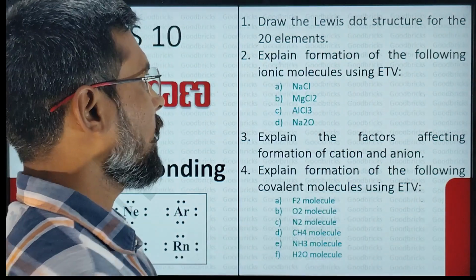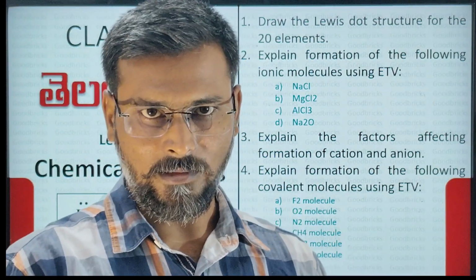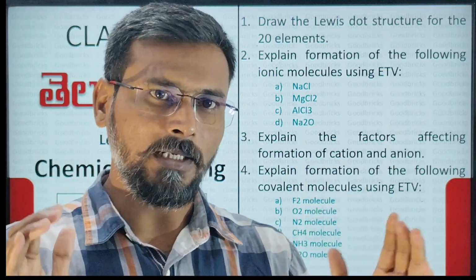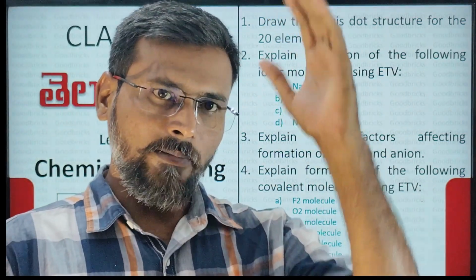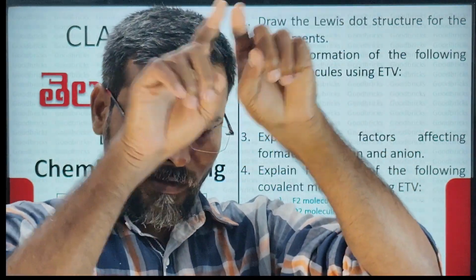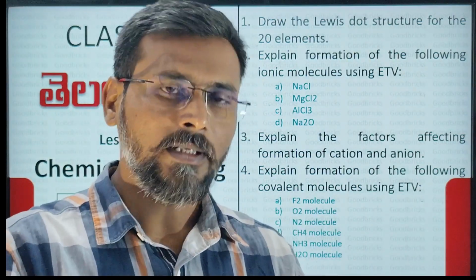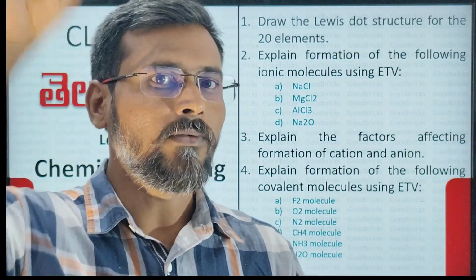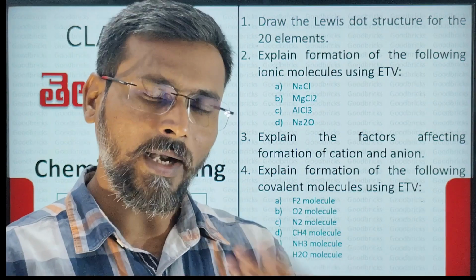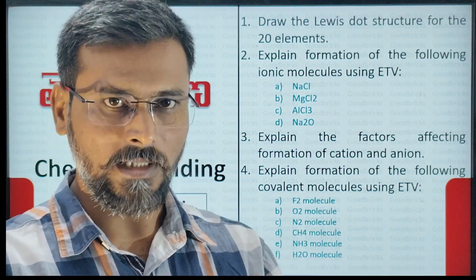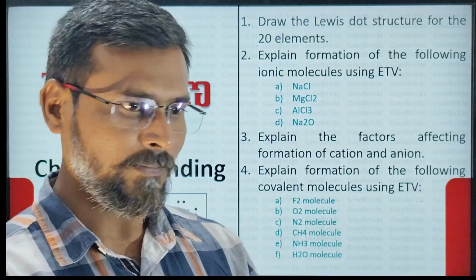Now come back to our first topic. You have to first draw Lewis dot structure for clear understanding of all the topics in this lesson. So first 20 elements, first of all draw a table. First column element, second column atomic number, third column electronic configuration, fourth column Lewis dot structure. So you draw 4 columns and practice Lewis dot structure for all the 20 elements from hydrogen to calcium.